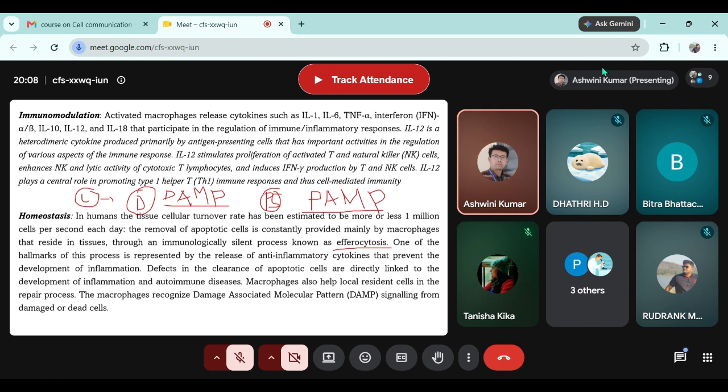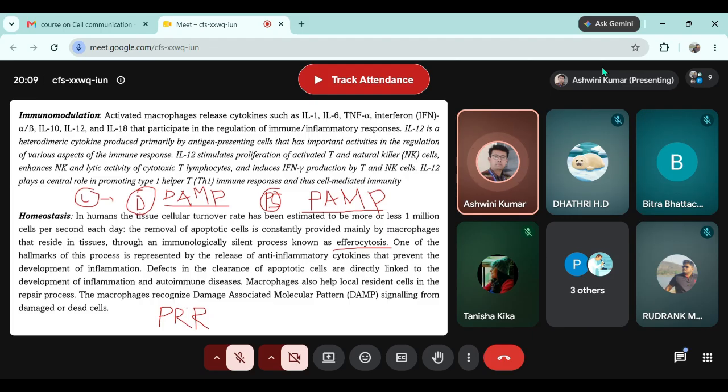That means the components such as phosphatidylserine will act as a ligand for its particular receptor on the surface of macrophages. LPS will have its own receptor on the surface of macrophages. Now, these receptors that recognize and bind to DAMP or PAMP are called pattern recognition receptors, or PRR. These are the receptors that recognize a particular pattern on the cells which need to be cleared off, whether it's a dead cell or a pathogen.